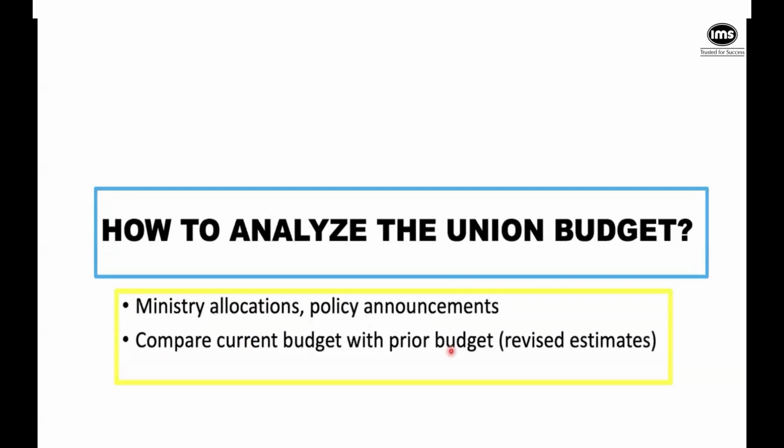Can I ask you guys, before the budget is announced, is there any important document that is released by the government before the budget is announced? Economic survey, awesome, Sutir. So did we have the economic survey this time? No. What did we have instead of the economic survey when the interim budget was announced? Population survey, no. But good, you guys are really brilliant actually.